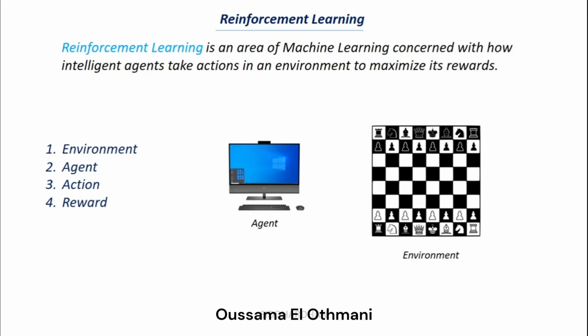Several applications are there for reinforcement learning. For example, several game playing artificial intelligence systems are based on reinforcement learning, and all the autonomous systems like cars and automatic drones are based on reinforcement learning. Okay, so these are the different types of machine learning. First we discussed supervised learning, where we give the machine learning algorithm a labeled dataset. In unsupervised learning, we give an unlabeled dataset. And in reinforcement learning, we make an agent that acts in an environment to increase its chance of winning. So these are the three main types of machine learning.